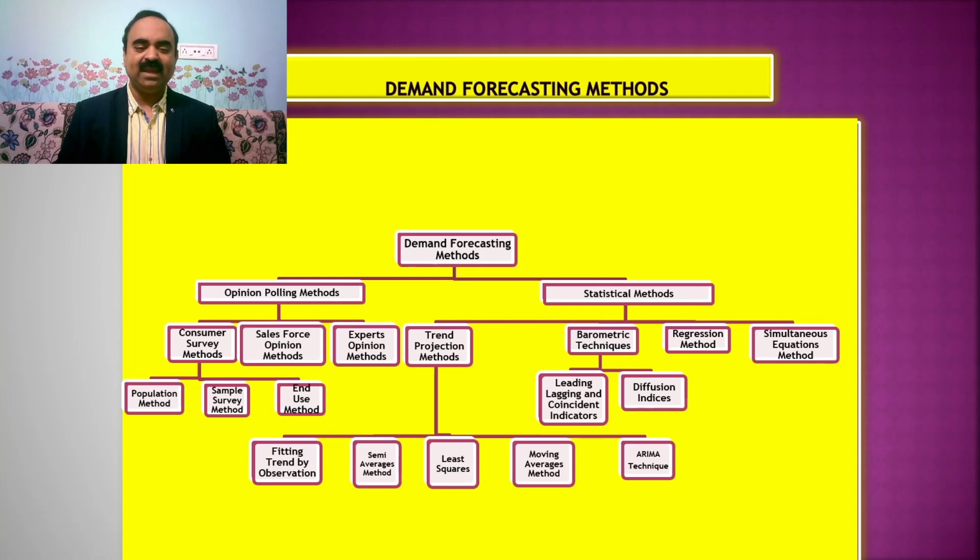Fitting trend by observation method, 2. Semi-averages method, 3. Least squares method, 4. Moving averages method, and 5. ARIMA technique. Barometric techniques can be divided into two categories, namely 1. Leading, lagging and coincident indicators, and 2. Diffusion indices.